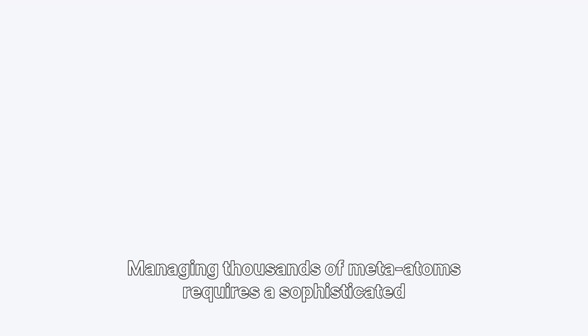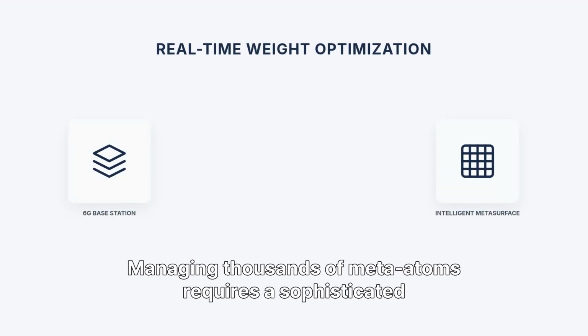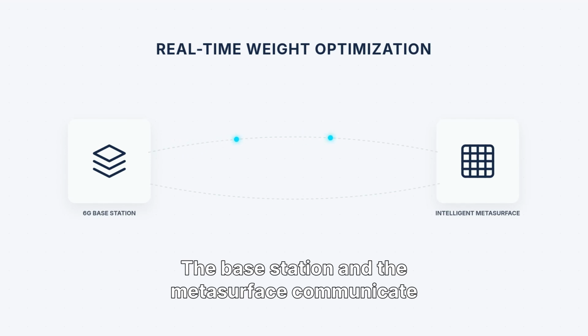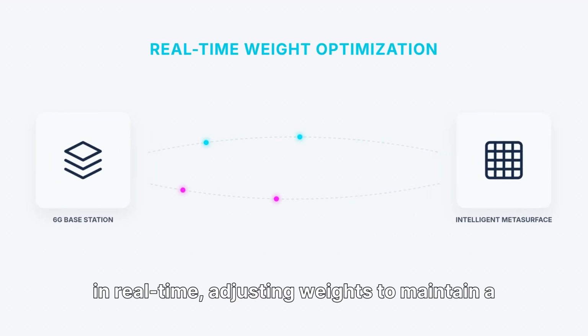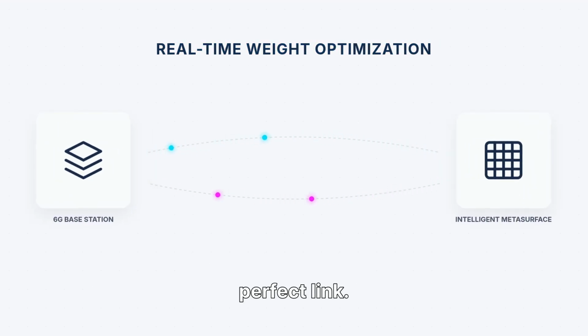Stay connected. Managing thousands of meta-atoms requires a sophisticated control loop. The base station and the meta-surface communicate in real time, adjusting weights to maintain a perfect link.